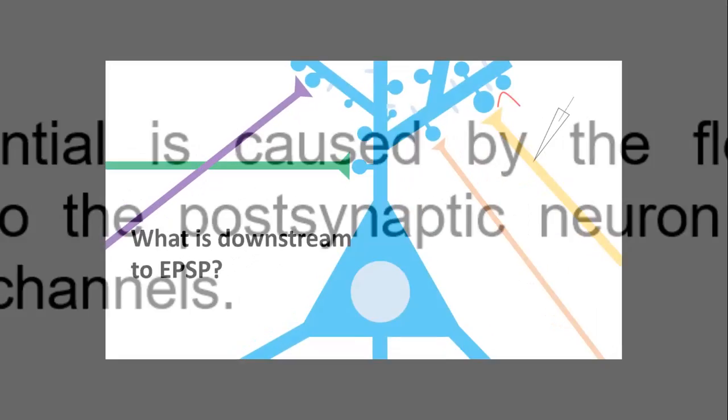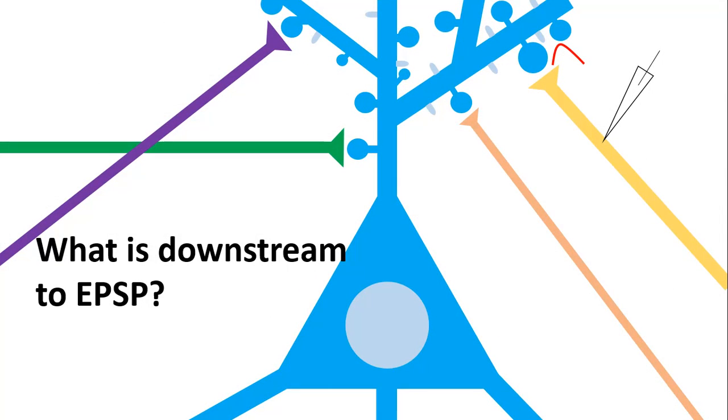Now, what is actually downstream to EPSP? What happens after EPSP? When we stimulate the presynapse, we see an excitatory postsynaptic potential in the postsynapse, and that depolarization wave generated in the postsynapse would flow down towards the axon initial segment. There it can give rise to an action potential if the stimulus is strong enough, or it might not if the stimulus is weak.